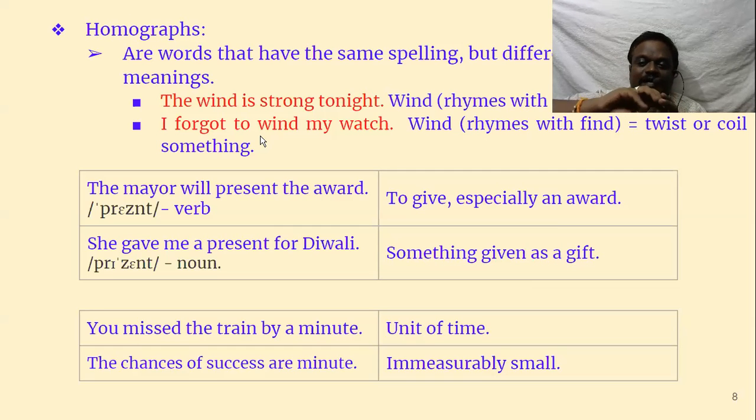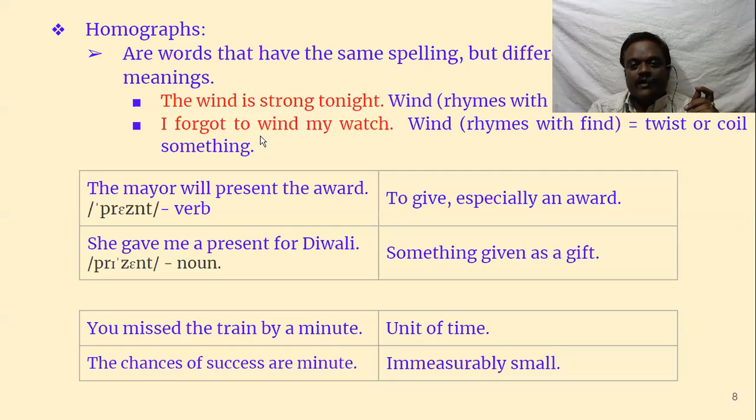Actually, there will be a spring in the watch. Like dolls, children play with so many dolls. You have to give key, that means you have to wind. When you wind, the spring gets tightened and slowly it loosens, and it works only for a maximum of 24 hours. Again, after 24 hours, you have to wind your watch so as to work for the next 24 hours.